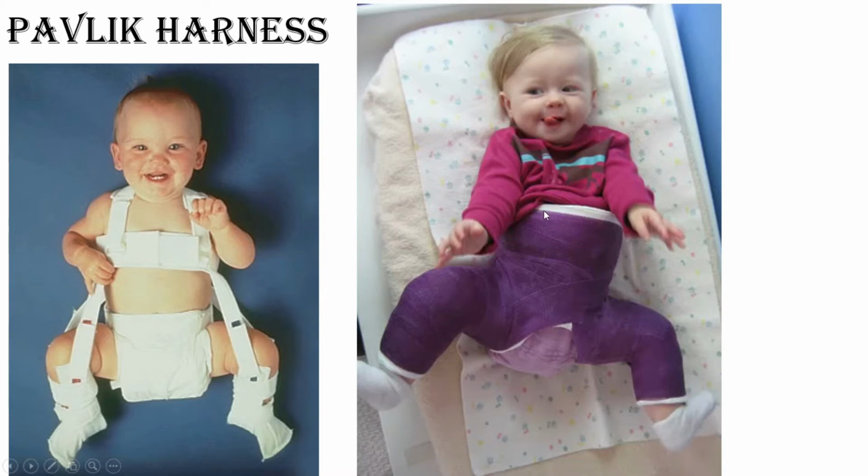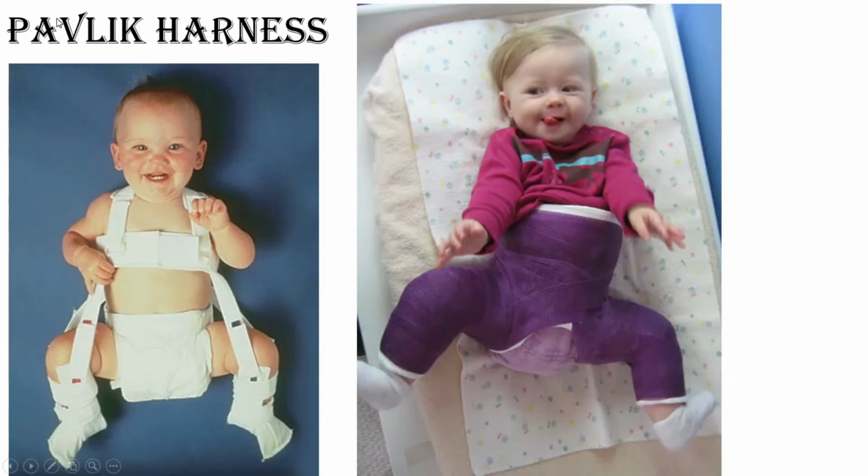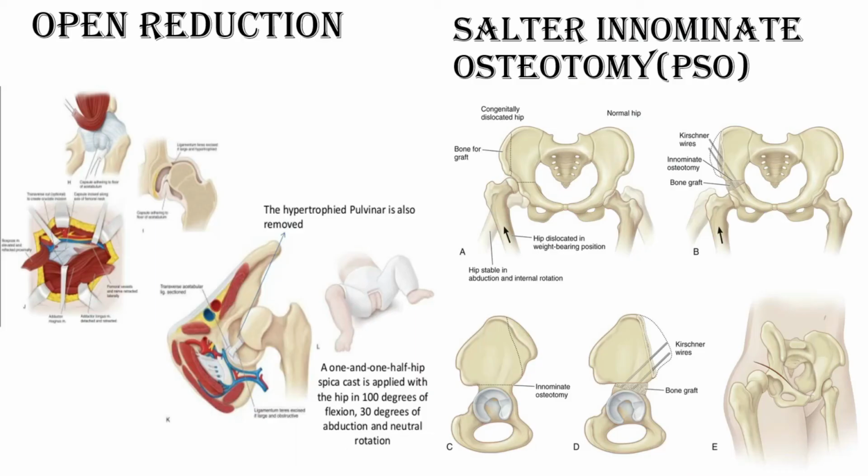So now one by one. From the birth up to 6 months we can use what is called the Pavlik harness. It has a chest strap, two shoulder straps, and two leg straps. This is called the Pavlik harness. It will help to flex and abduct the hip, and that will reduce the hip. Okay, after that you can do the plaster or try to do closed reduction and apply this hip spica type of cast, which helps to reduce the head, and it will help for healing of the soft tissue.